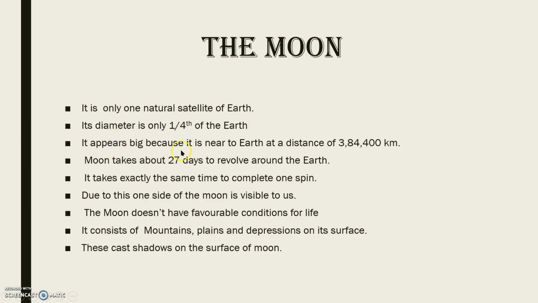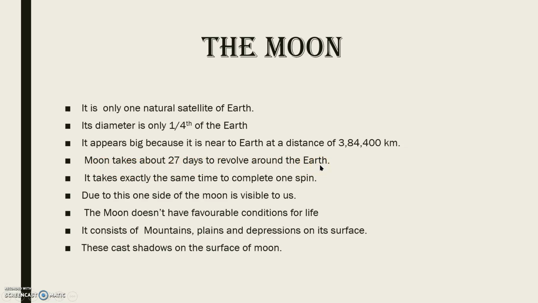But it appears big because it is near to the earth, at a distance of 3,84,400 kilometers. Why does it appear big to us? Because it is nearer to the earth. And what is the distance between the earth and the moon? 3,84,400 kilometers. And the moon takes about 27 days to revolve around the earth.